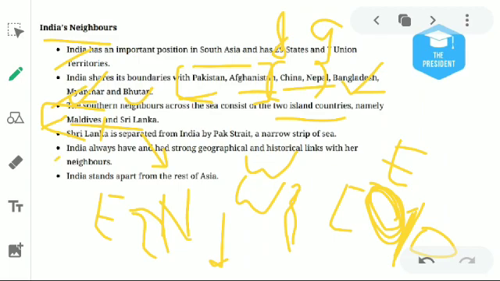Next point: India always has had strong geographical and historical links with the other neighbors. India extends apart from the rest of Asia. Basically, geographically, India is divided from the rest of Asia by the Himalayan mountains. So that's why it is connected to the rest.